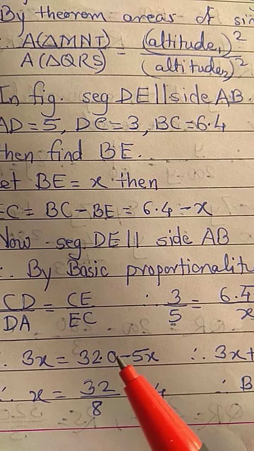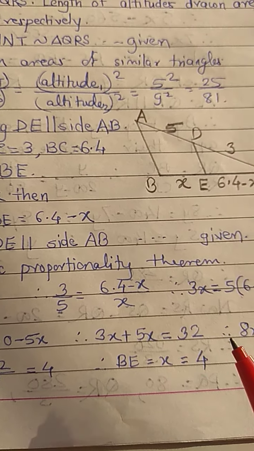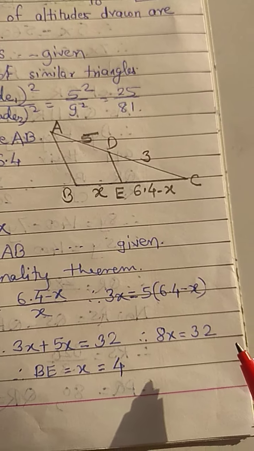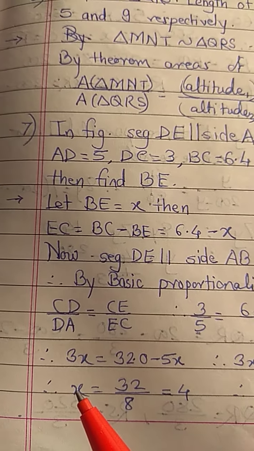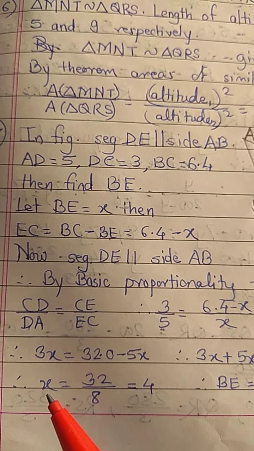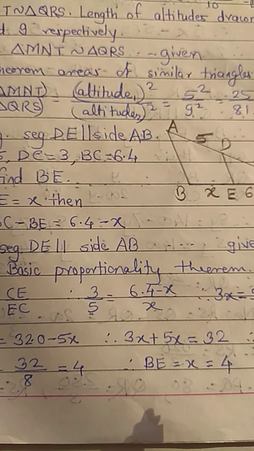Now this minus 5x will come to this side and will become plus 5x. 3x plus 5x, it will become 8x. This 32 is as it is, into 8 will go to that side and will become upon 8. So 8 4s are 32. X is nothing but BE, and BE is equal to 4 now.